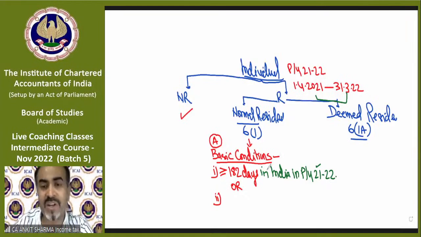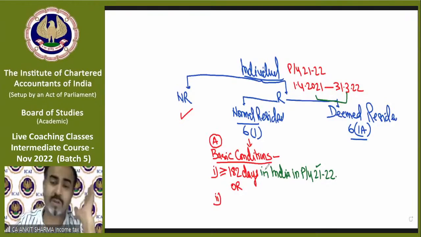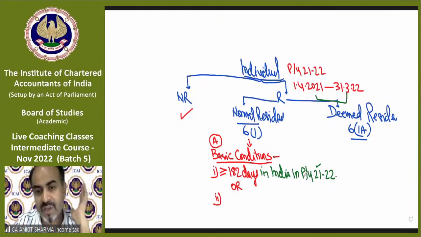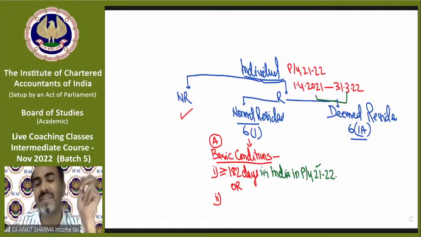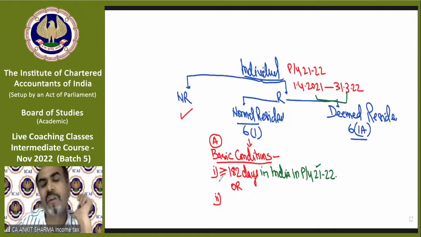I was in India for the whole 365 days in previous year 21-22, so technically I am fulfilling the first condition. So I can say, yes, I am a resident in India. Those fulfilling the first condition will be called resident in India.